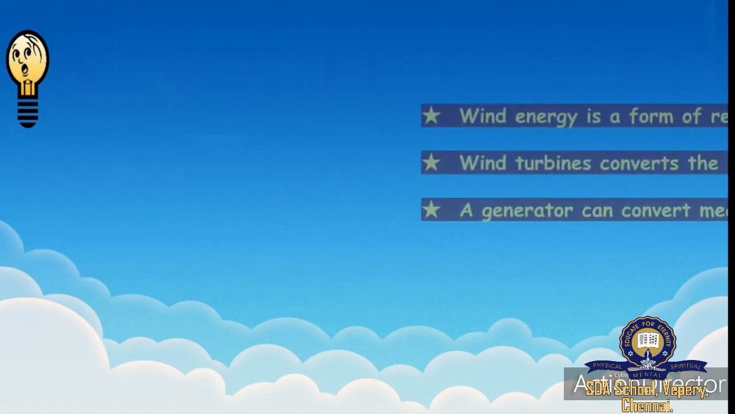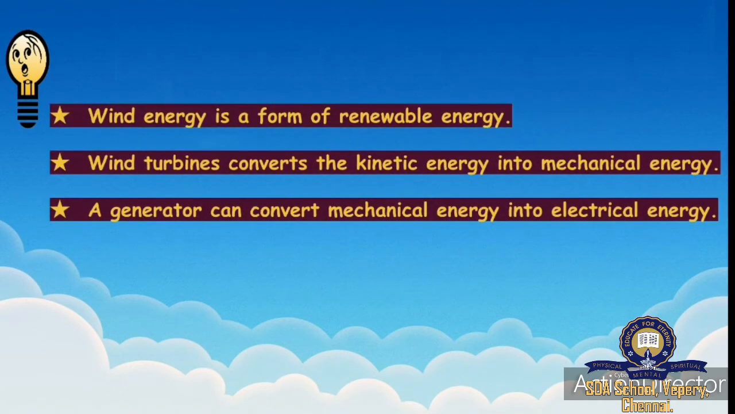Then we can see some important points. Wind energy is a form of renewable energy. What is renewable energy? Renewable energy means the energy coming from natural sources. So, wind is coming naturally. We are not creating the wind, right? So, wind energy is a form of renewable energy.